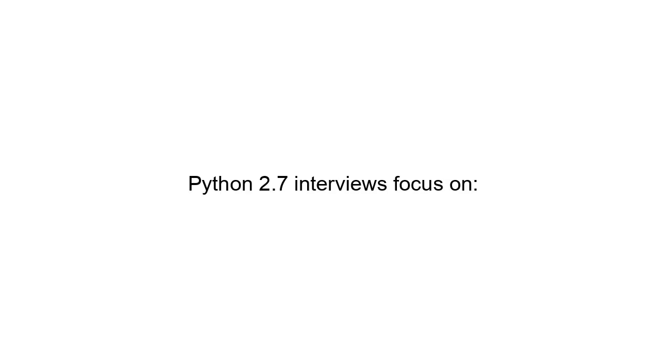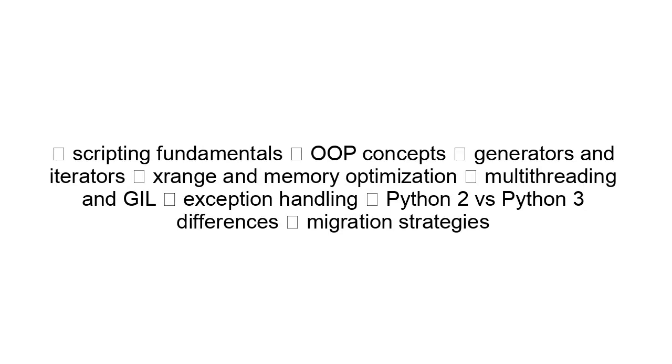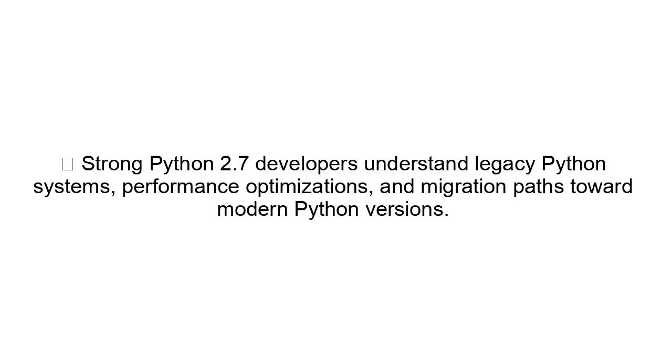Python 2.7 interviews focus on scripting, fundamentals, OOP concepts, generators and iterators, xrange and memory optimization, multithreading and GIL, exception handling, Python 2 versus Python 3 differences, and migration strategies. Key idea: strong Python 2.7 developers understand legacy Python systems, performance optimizations, and migration paths toward modern Python versions.